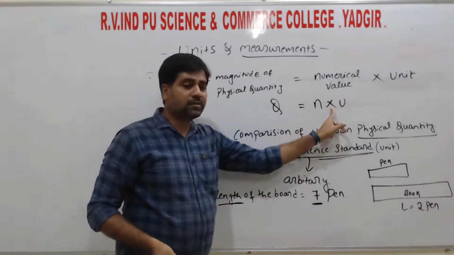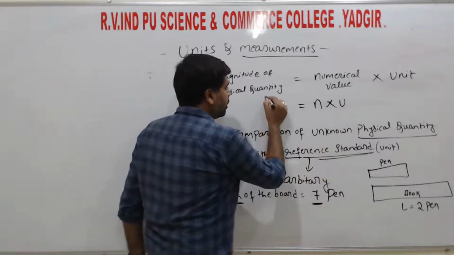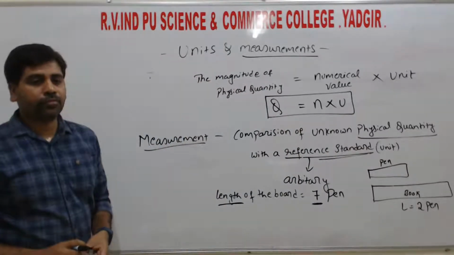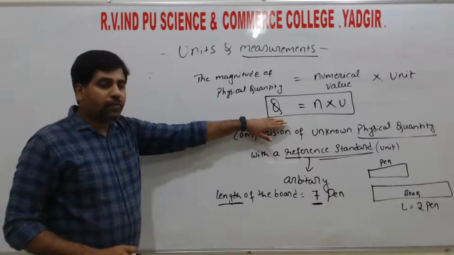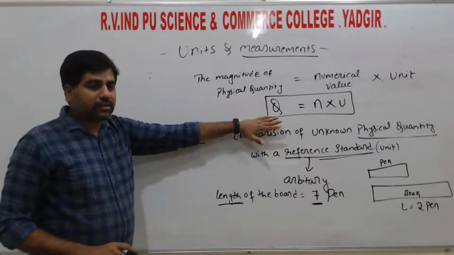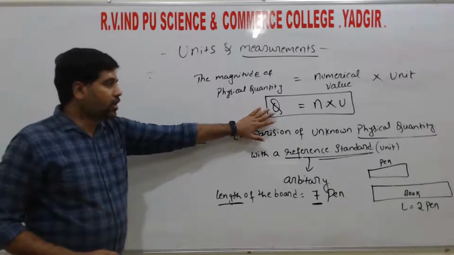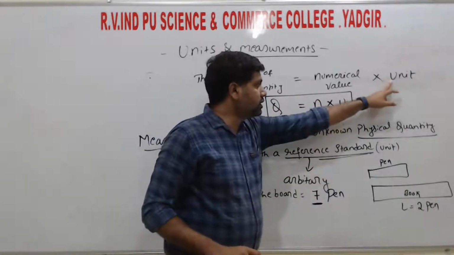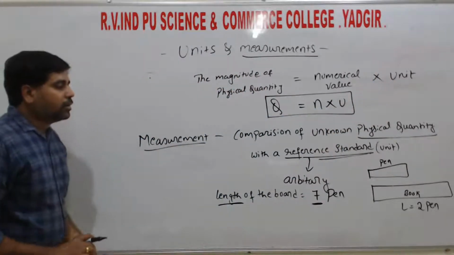So this is not x, this is n into u, right? So this is the first formula in physics, right? So this is the basic, and also it is the first formula in physics, right? So q represents the magnitude of the physical quantity, n represents the numerical value, and u represents the unit of that physical quantity, right?